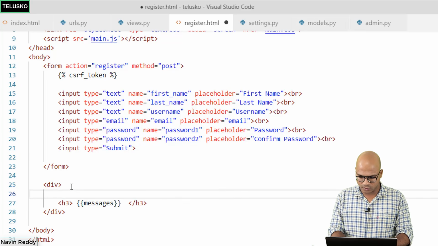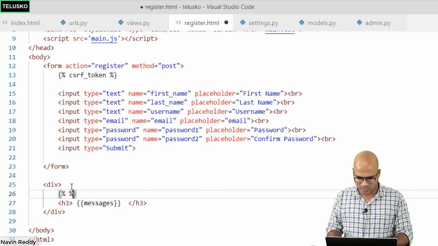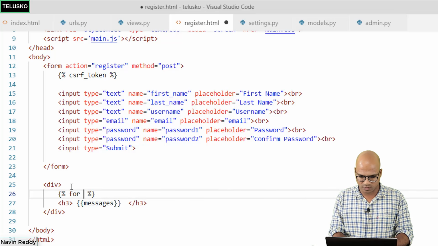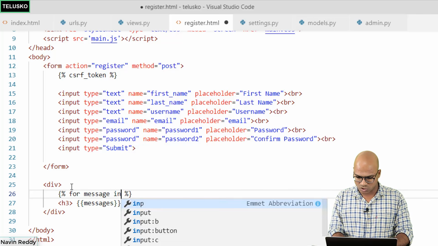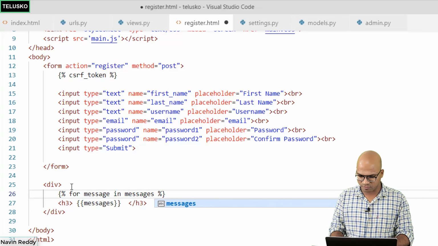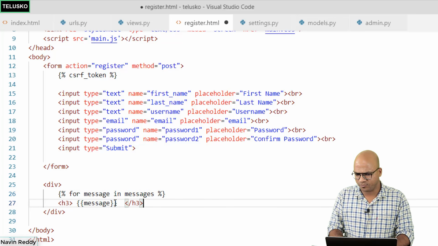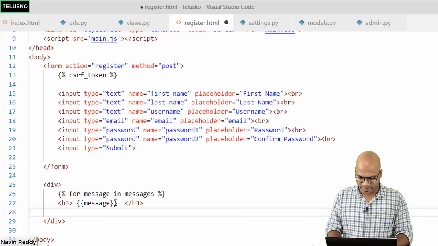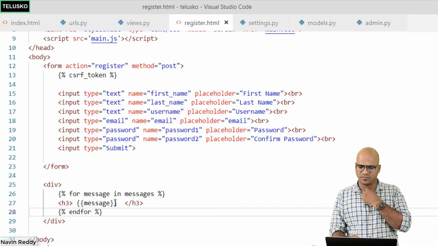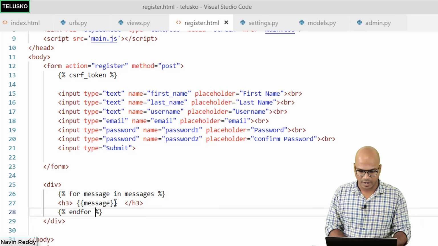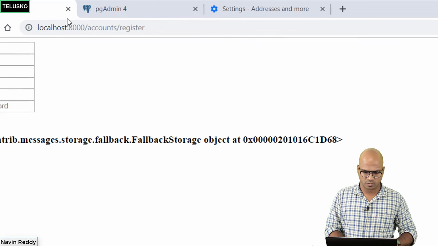For the for loop, what I will do is I will say curly brackets percentage, and then here let's run a loop. So we'll say for message in messages, because we have a lot of messages, and we'll pick one by one message and we'll print that, if you are sending multiple messages. And here let's end the for loop. That's it. So basically we are printing all the messages which are coming up. And now let's run this code. I hope this time this will work.